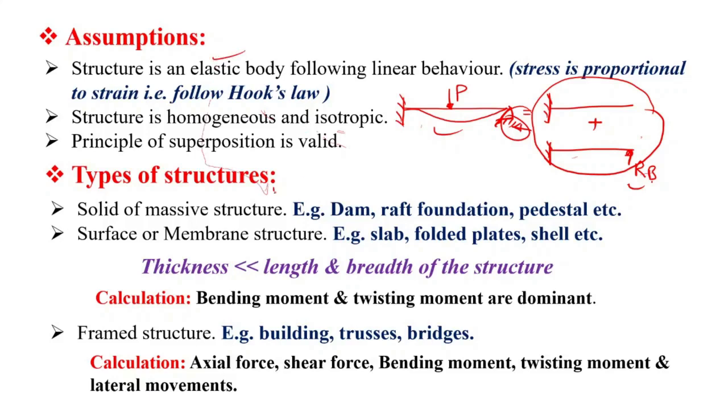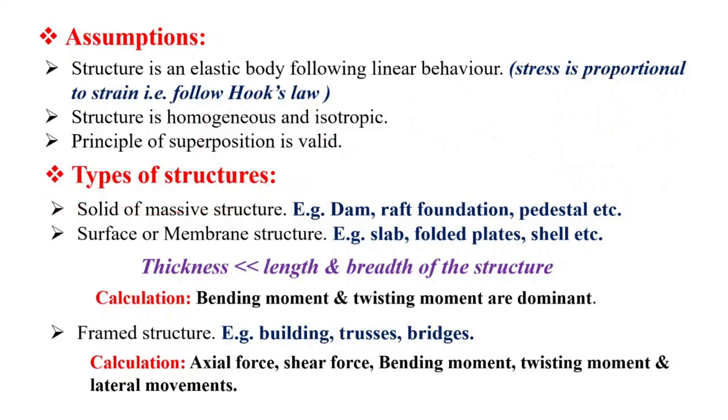Now our next topic in this video is types of structures, right? The first type of structure is the solid or massive structure. Examples of solid or massive structures are dam, raft foundation and pedestal, right? What is predominant in this type of structure is stresses. We are mainly calculating the stresses, sigma, in this type of massive structure, right?